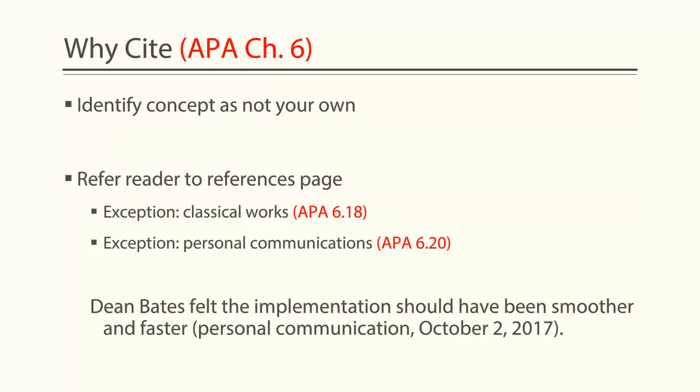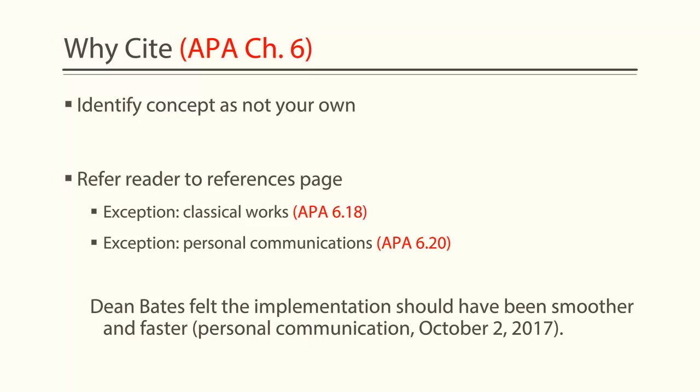There are two main purposes for in-text citations. The first is to identify a concept that is not yours. The second is to refer to the references page so readers can see exactly where the concept came from. This is why the in-text citation generally includes only the author and year, because it just needs to lead the reader to the full citation on the references page.